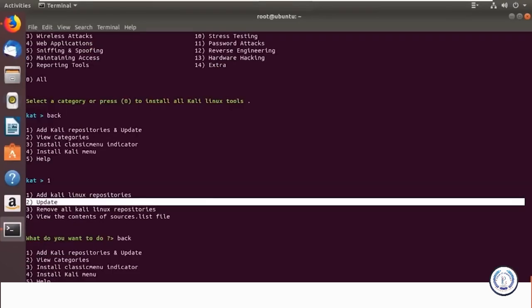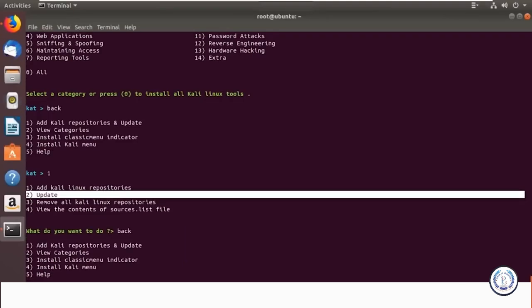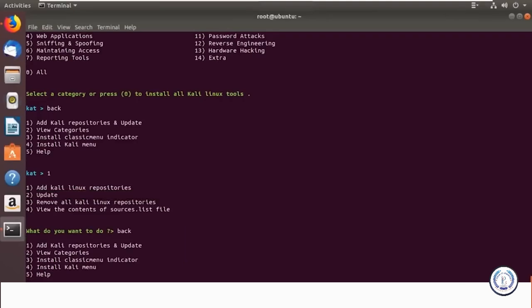So suppose you want to get back from this tool, easy, just press Ctrl C. And yeah, as you can see, it says goodbye. So that's as easy as it is to use Kali Linux tools on any kind of Linux distribution. While I've shown you on Ubuntu, the procedure is the same on any other Linux distribution, guys.